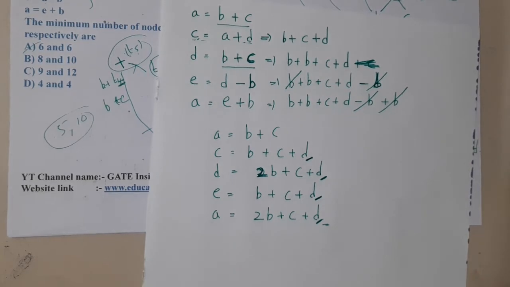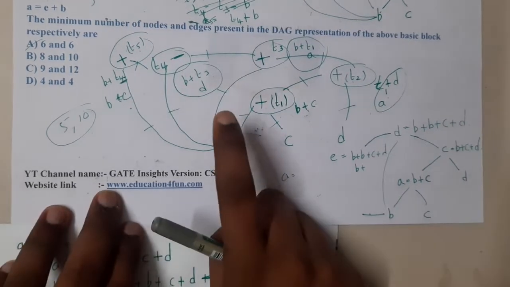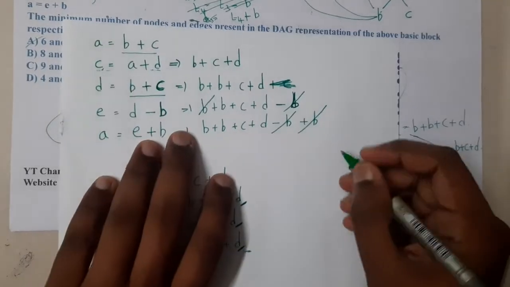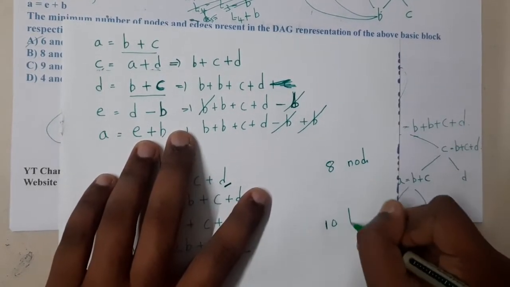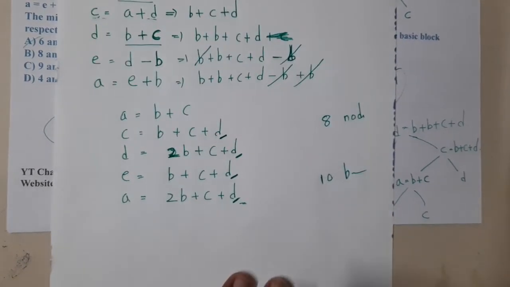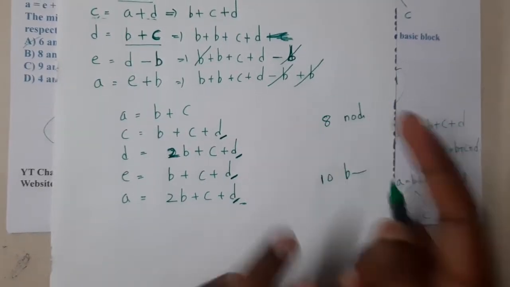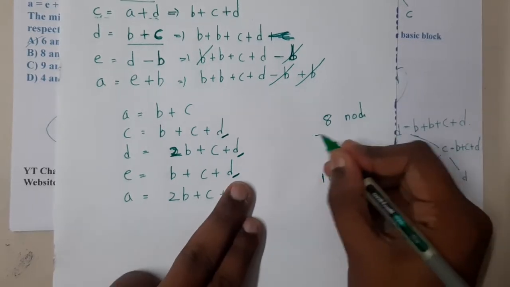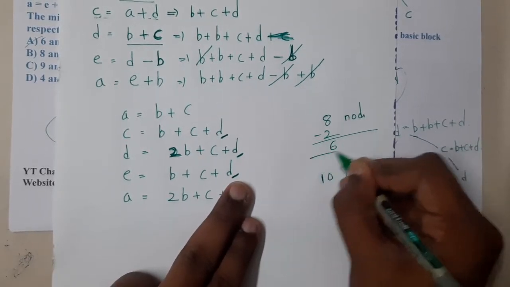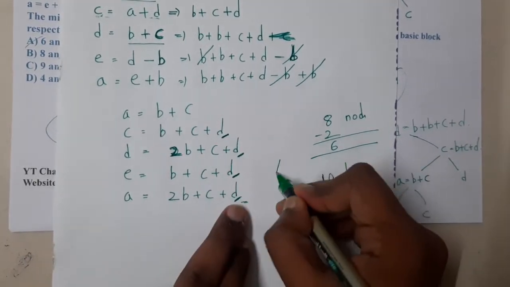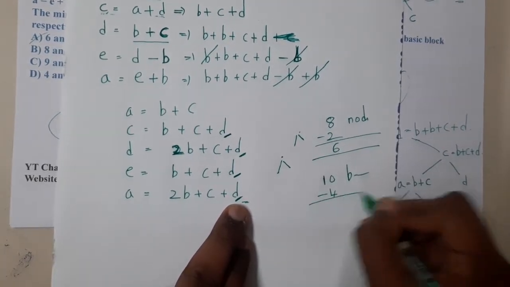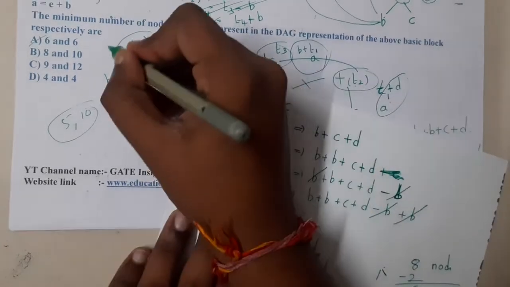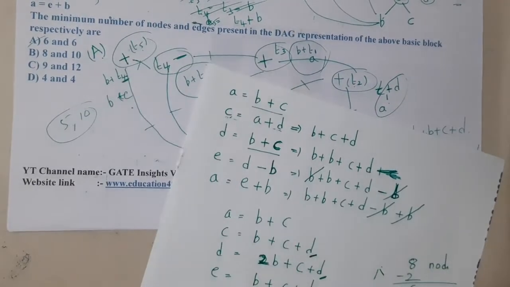When we solved it initially, we got 8 nodes and 10 branches, or 10 edges, you can say. So how many are the same, guys? 2 are identical, like 2 pairs, which means I need to subtract 2 from here. I will get 6 here, and the 2 pairs will be connected to 2 things each, so now this will be 4. So the result should be 6 and 6. What we initially thought is absolutely correct, guys.